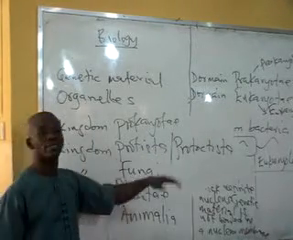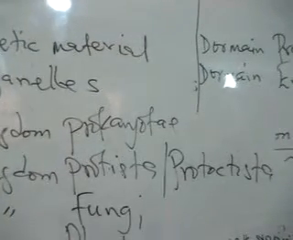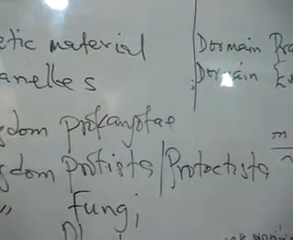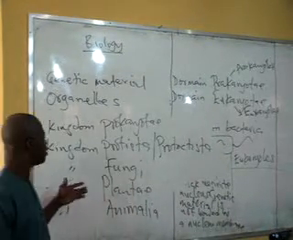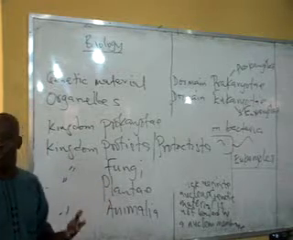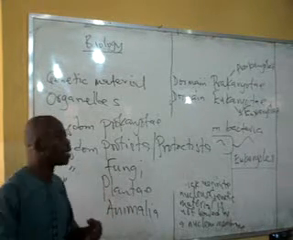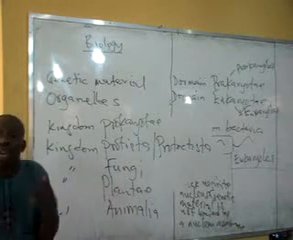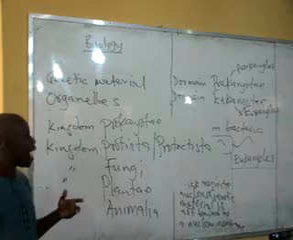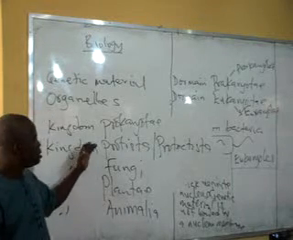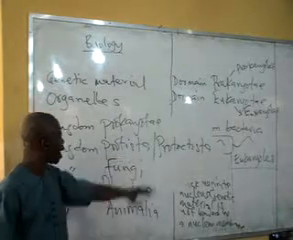Now, the protists include unicellular organisms like amoeba, paramecium, chlamydomonas, and volvox. These organisms are mainly unicellular, and some of them look like plants, some of them look like animals. That is, some of them have plant characteristics, while others have animal characteristics. We have a lot of them, and when we have the opportunity, we are going to look at them.